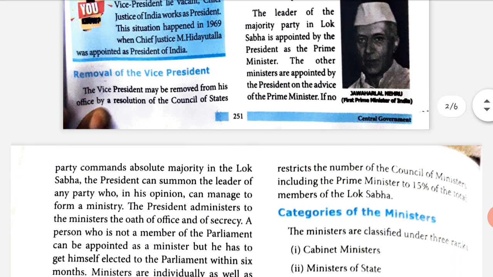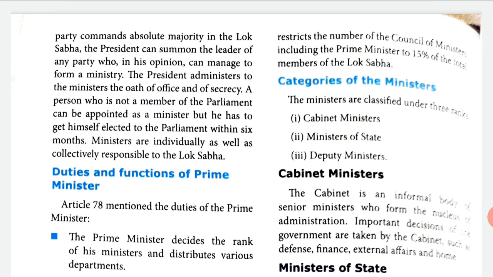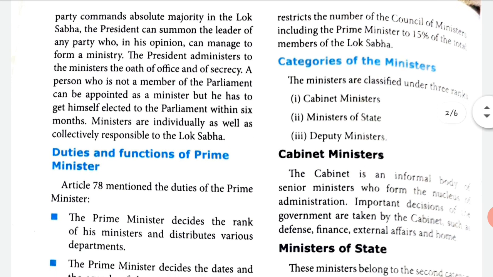If no party commands absolute majority, so now we know there are different parties, like Congress and BJP, right? If we don't have a maximum majority in the Lok Sabha, the President can summon, meaning call, the leader of any party who in his opinion can manage to form a ministry. So just imagine we have two parties, both with equal votes. Now he could call whichever party he feels can take up that leading position.